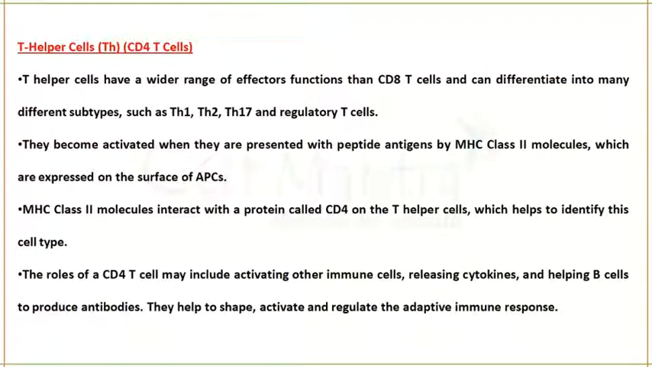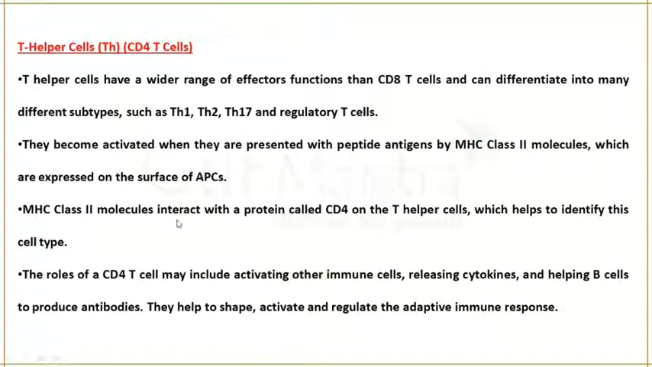Next is your T helper cells, which is also called CD4 plus T cells. This kind of cells, that is T helper cells, will have the marker CD4 on top of it. These cells will become activated when the antigens are presented to T helper cells by MHC class II molecules. So MHC class II molecules will present the antigens to the T helper cells, which will cause the activation of T helper cells.